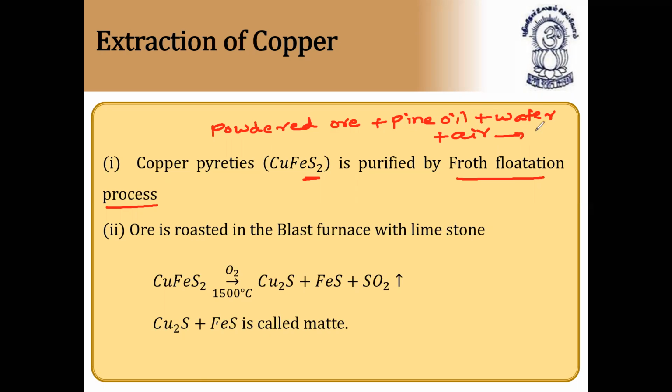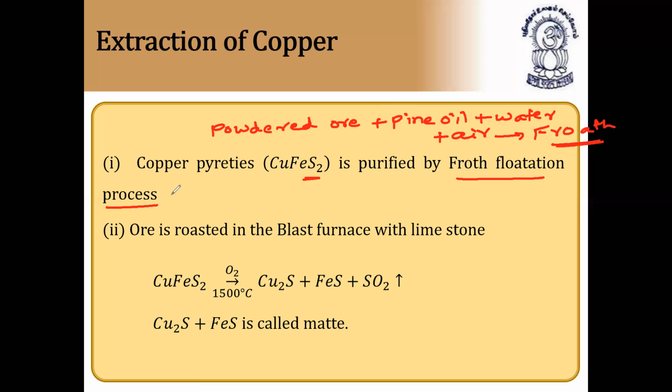This forms froth because it is based on the property of wettability of the ore. Pine oil has a tendency to wet only the ore particles, not the gangue particles, and by means of air and water it forms froth. This is the froth flotation process.